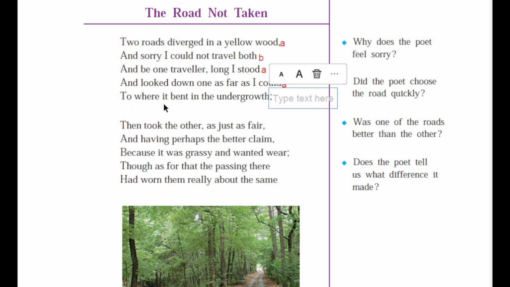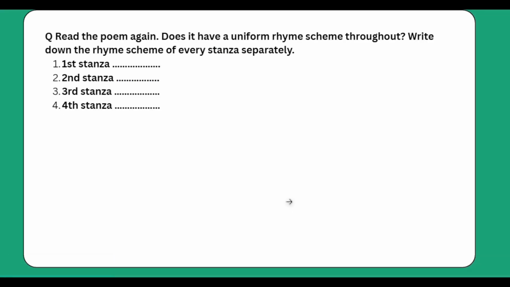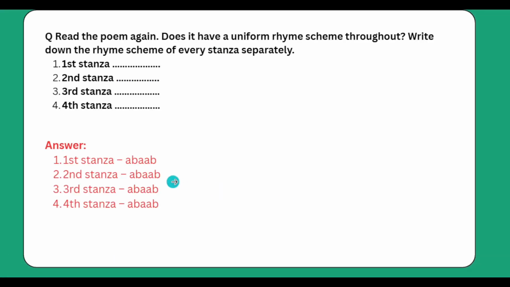Fifth line, to where it bent in the undergrowth. Undergrowth doesn't rhyme with could, stood or would. Undergrowth rhymes with both. Both is named as B, so we will write here B. So what is the rhyme scheme of first stanza? A, B, A, B. So the rhyme scheme of first stanza is A, B, A, B.